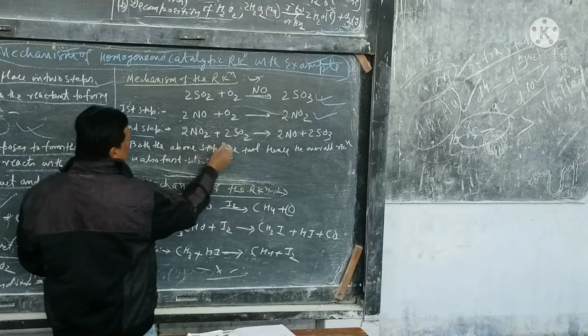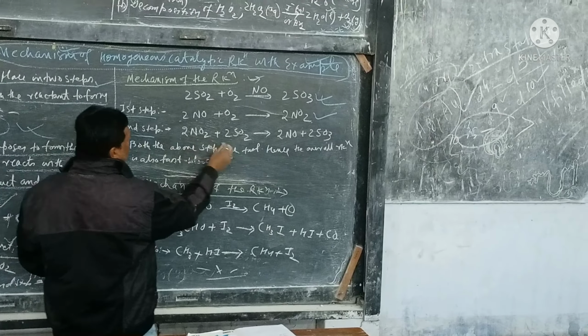Another example is the mechanism of the reaction of acetaldehyde CH3CHO in the presence of I2, giving methane plus carbon monoxide. The first step is CH3CHO plus I2 gives CH3I plus HI plus CO, and the second step is CH3I plus HI gives CH4 plus I2.